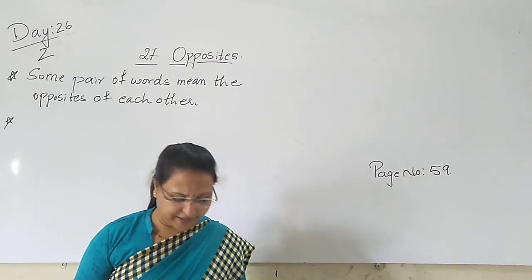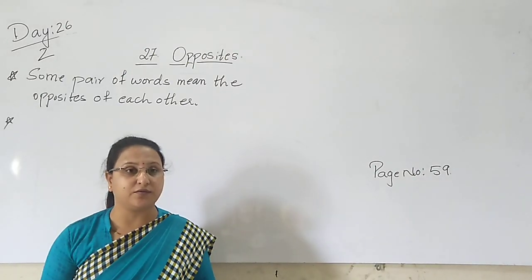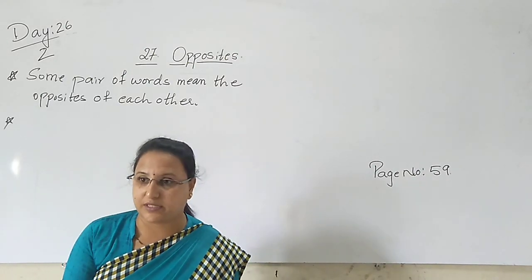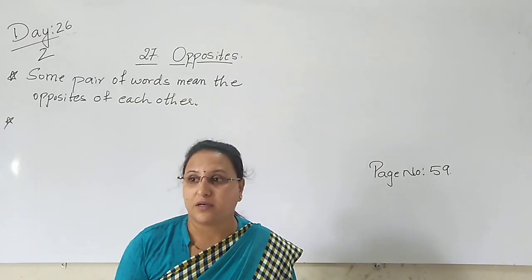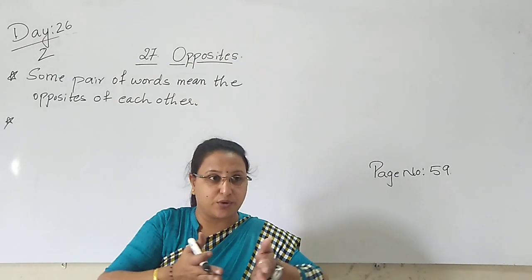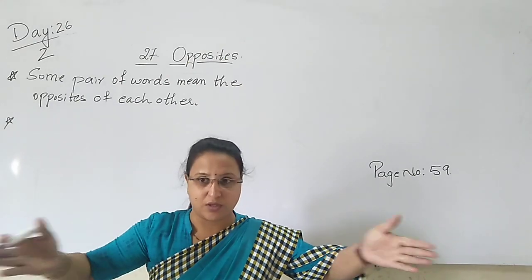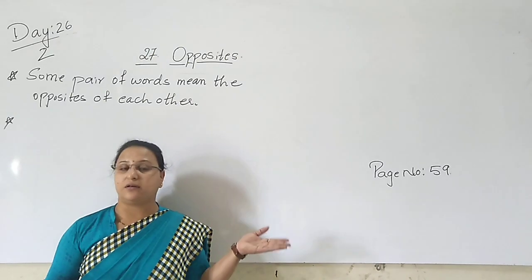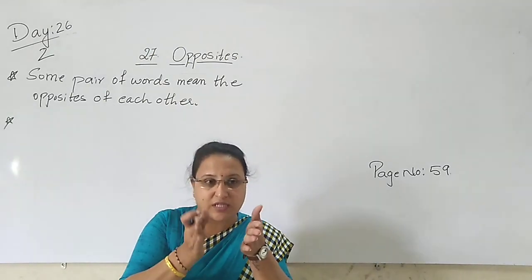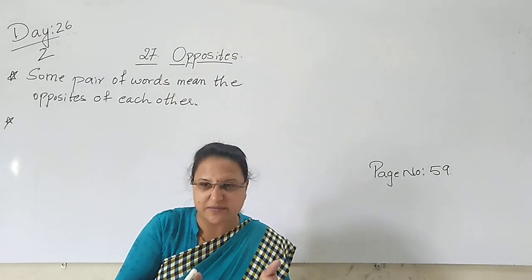So here we find very different types of opposites. Like when you are driving on the highway, the road is very wide. Yes or no? And when you are driving in the village or in the town, the roads are very small. Then you say the road is very narrow.